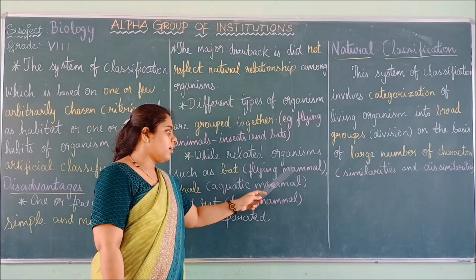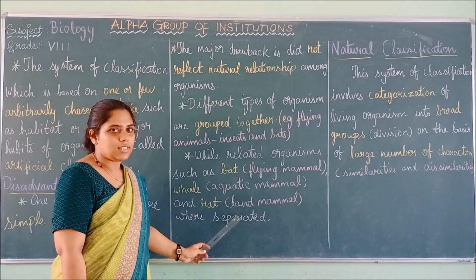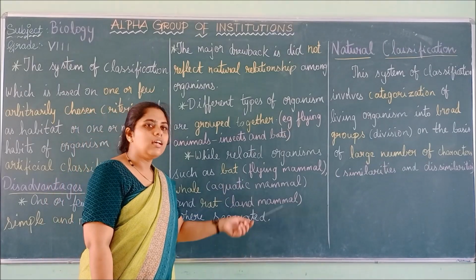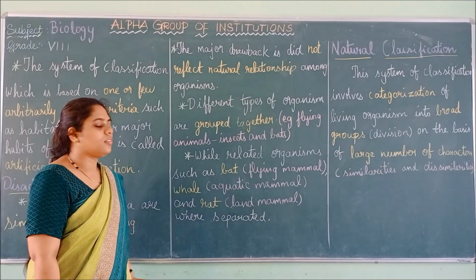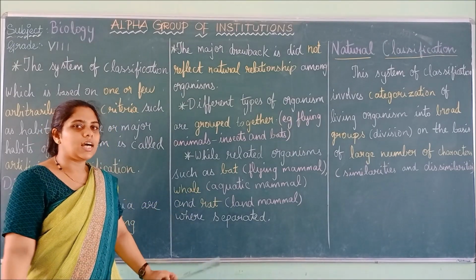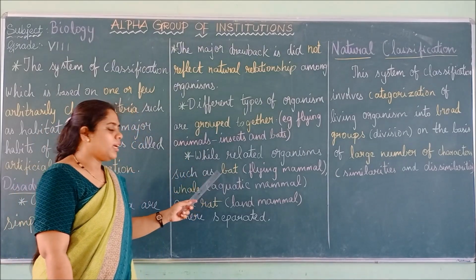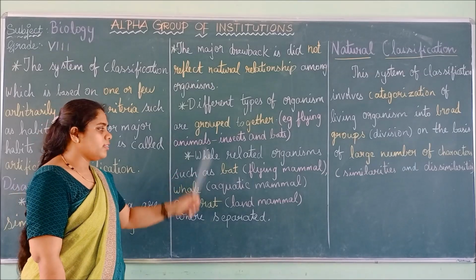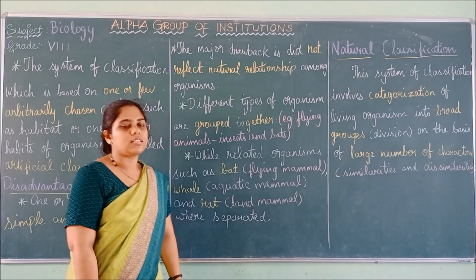These three are mammals, but since their habitats are the land, aquatic and flying, they are put under different groups. So different animals are put in one group and similar animals are put in different groups. These are another two disadvantages of artificial classification.